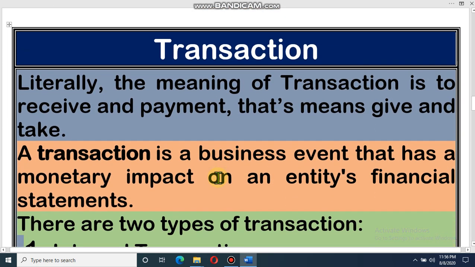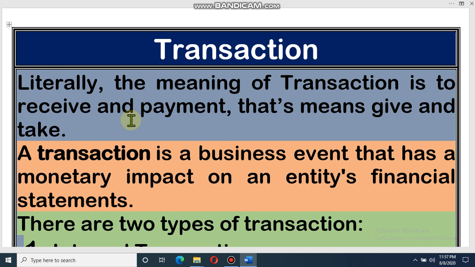Dear student, transaction. Literally, the meaning of transaction is to receive and pay. That means give and take. That means if you give anything and in return you receive some benefit, then it will be a transaction. For example, if you need a pencil, you go to a shop, you give 10 taka, and in return the shopkeeper gives you a pencil. So this is a transaction.